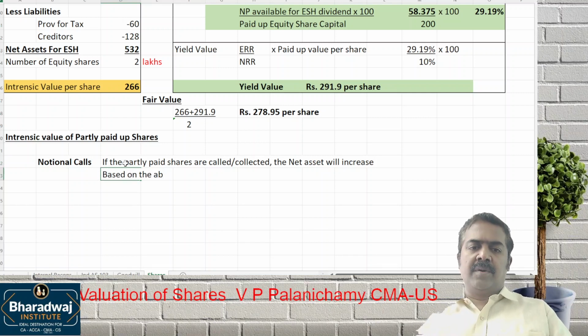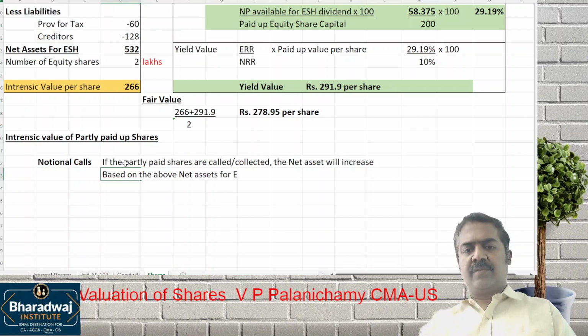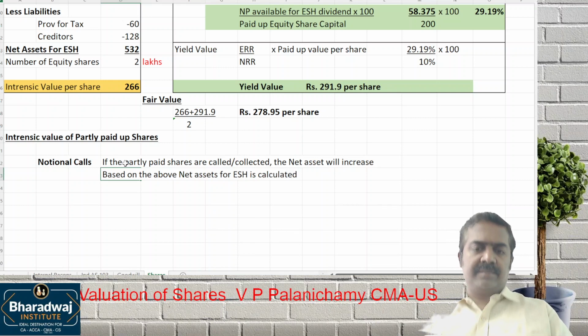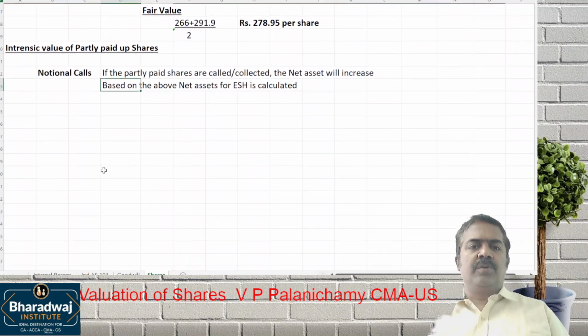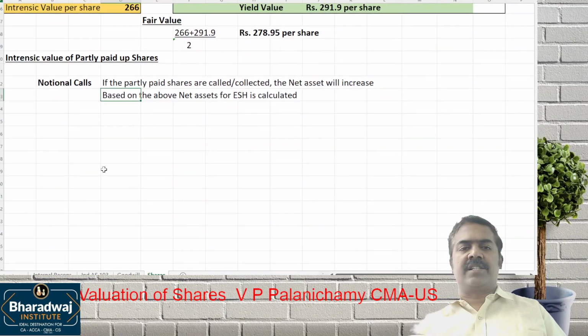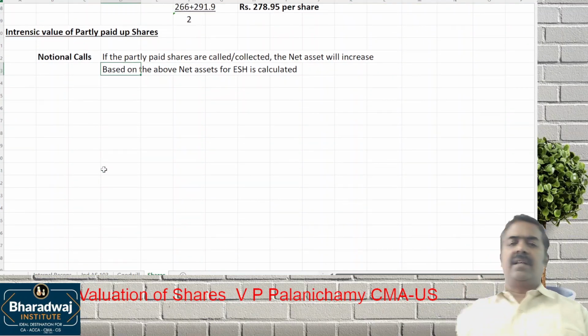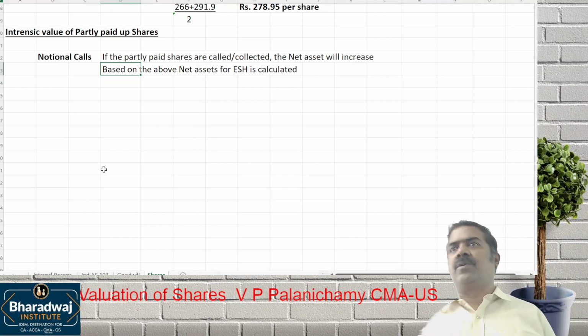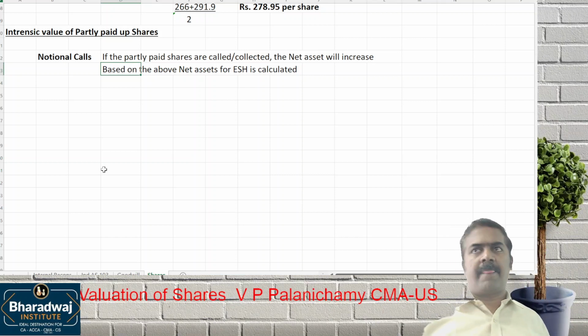Based on the above, net assets for equity shareholders is calculated. So if the calls are collected, the net assets will go up. Based on that, the net assets for equity shareholders is calculated.